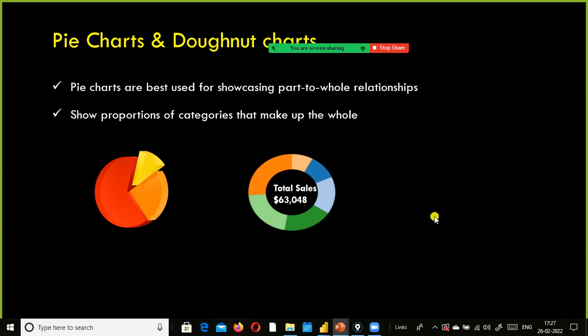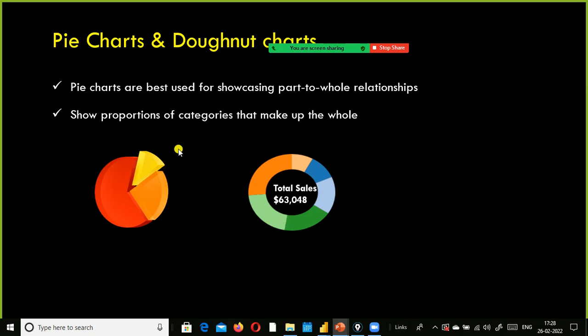Otherwise it is more or less the same, but in the case of pie chart and donut chart, we compare each piece to the whole. Here also this piece we compare to the whole, rather than comparing each piece with other piece. We are not supposed to do that when it comes to pie and donut chart. For example, if you want to know what is your market share, you are not supposed to say I compare to my competitor. We say our market share is 57% or 60%, that way.